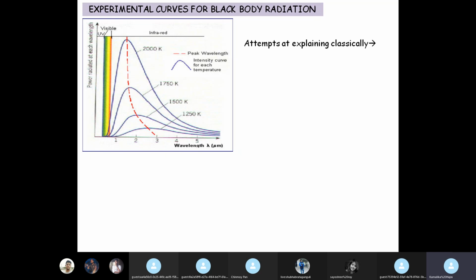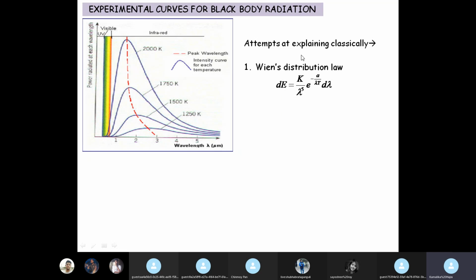So obviously it was all classical physics at that point of time. So these radiations inside the black body cavity, or that emitted by the black body cavity, were all treated as electromagnetic radiations. And the attempts at explaining this using classical theory was first Wien's distribution law, which we saw was something like this.